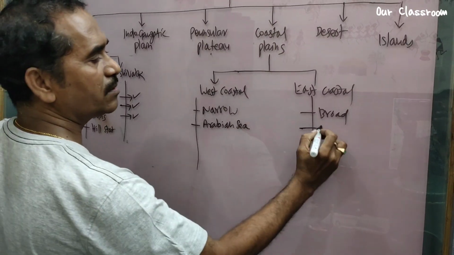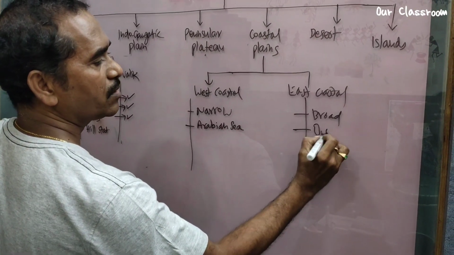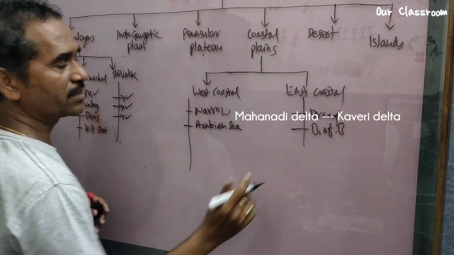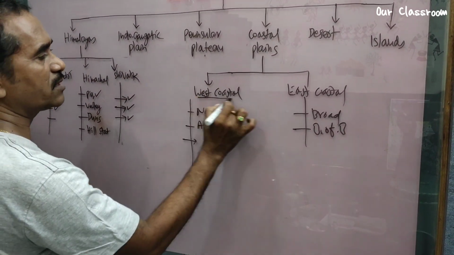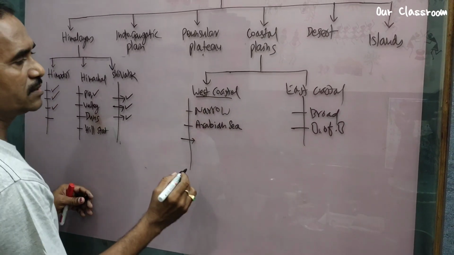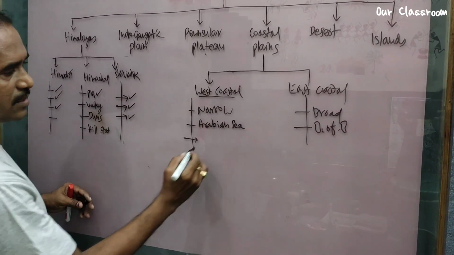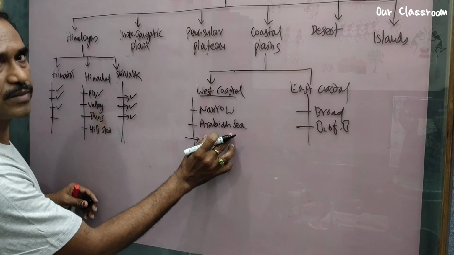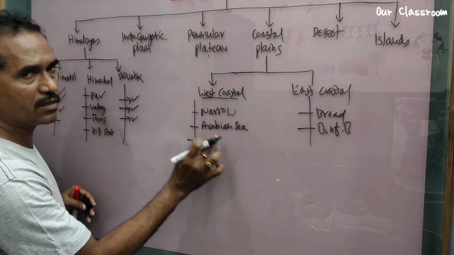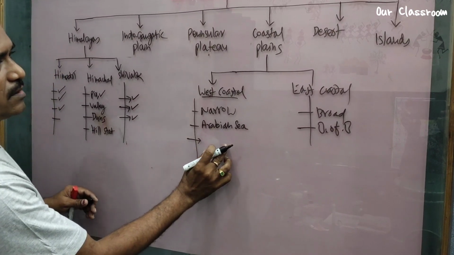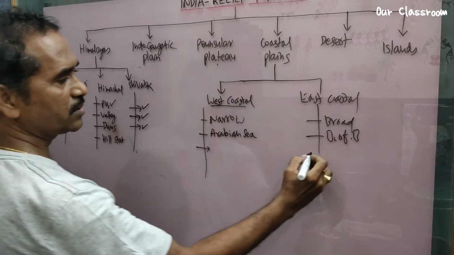This one, it is along the Bay of Bengal. You write down complete sentences. Now, west coastal plain we see is uneven. It means it is intersected by mountain ridges.